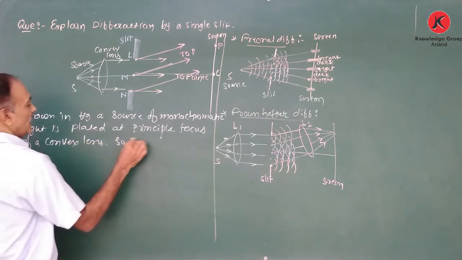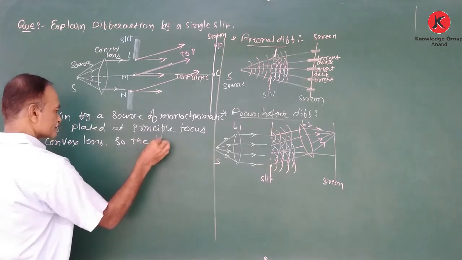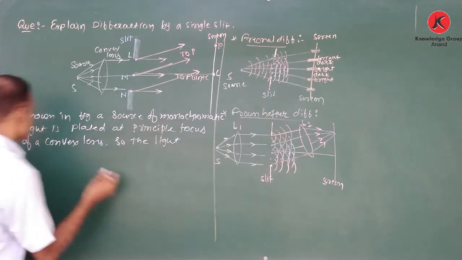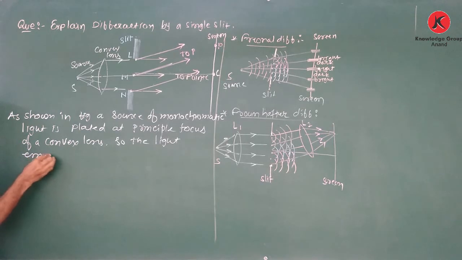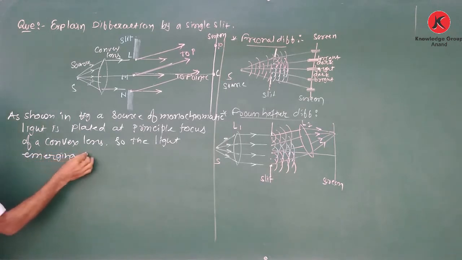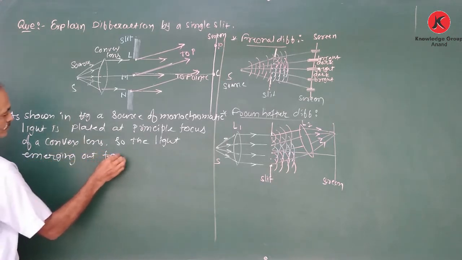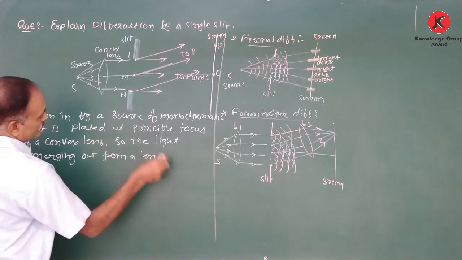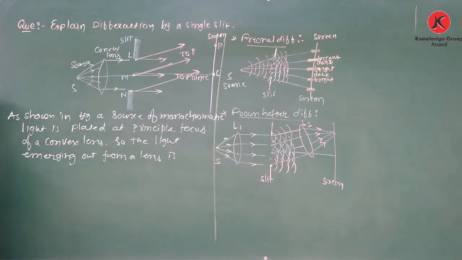So the light emerging from the lens is parallel.